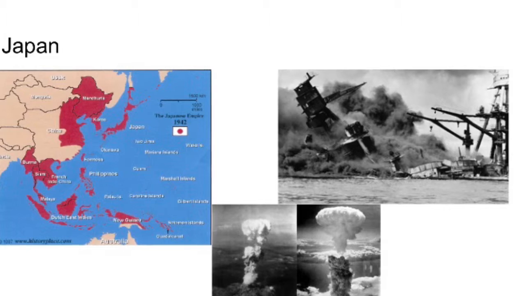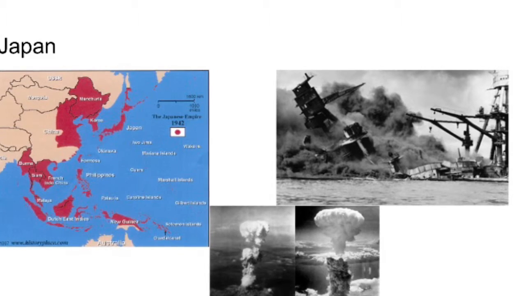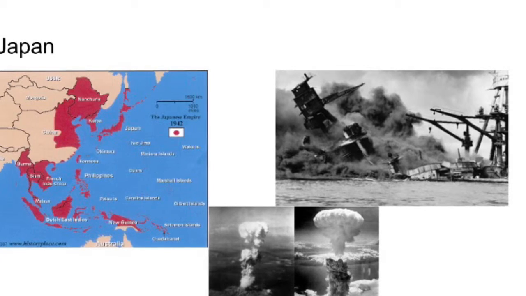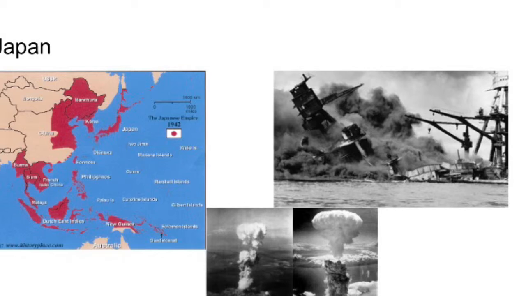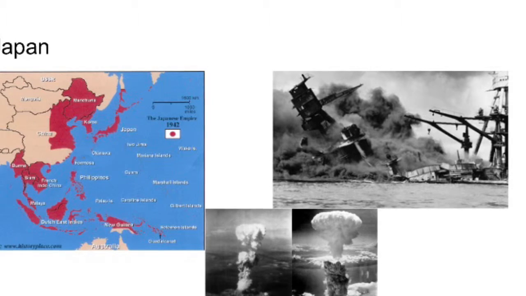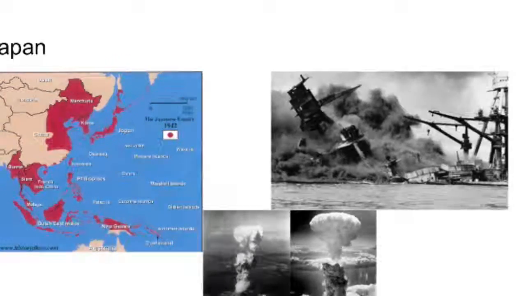This created a coalition called the Allied Powers, where the U.S. teamed up with Great Britain, the Soviet Union, and France, where they agreed to fight the Axis powers. The turning point of the war in the Pacific was at the Battle of Midway, where the Americans stopped the Japanese advance. The Americans destroyed all of Japan's aircraft carriers and were able to begin an offensive on Japanese-held islands.